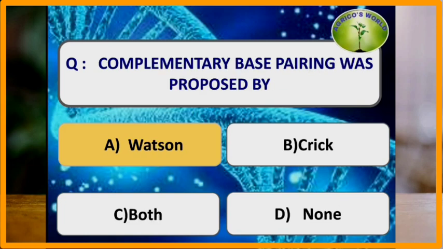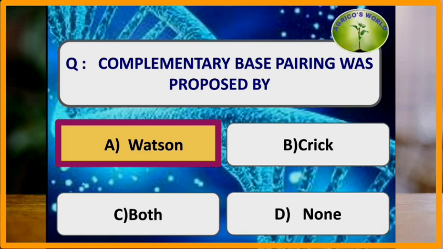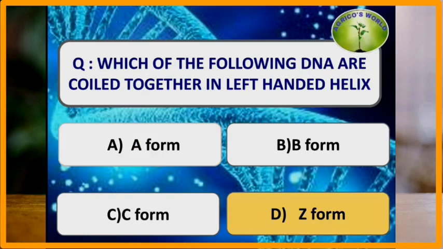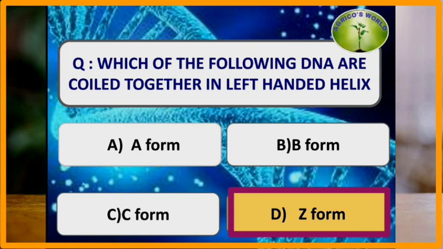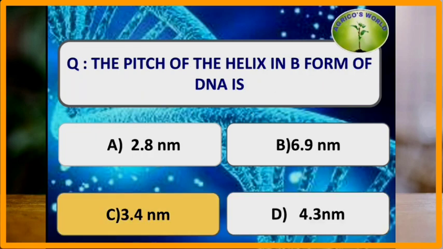Complementary base pairing was proposed by? The complementary base pairing was proposed by Watson, whereas the wobble base pairing was proposed by Crick. Which of the following DNA are coiled together in left-handed helix? Z form of DNA is coiled together in left-handed helix, whereas the other forms of DNA are coiled in right-handed helix. The pitch of the helix in B form of DNA is? The pitch of helix in B form of DNA is 3.4 nanometers, in A form it is 2.8 nanometers and in Z form it is 4.5 nanometers.